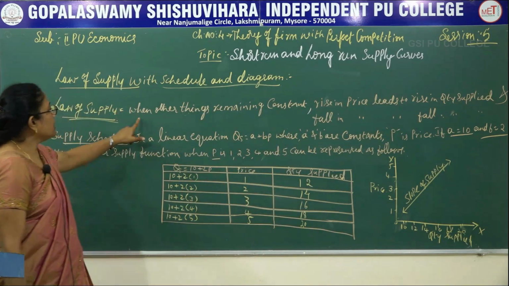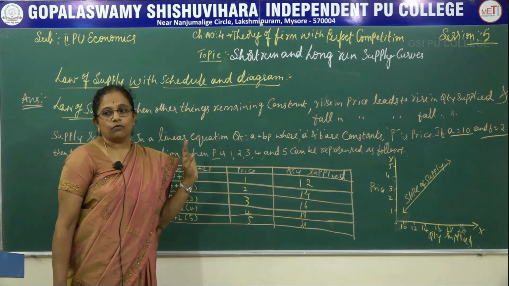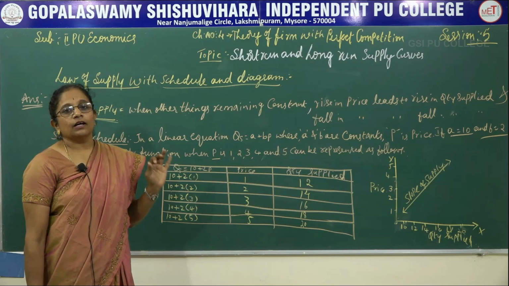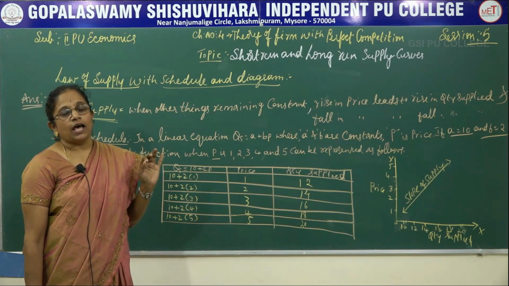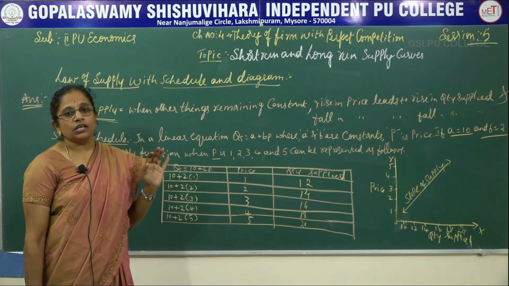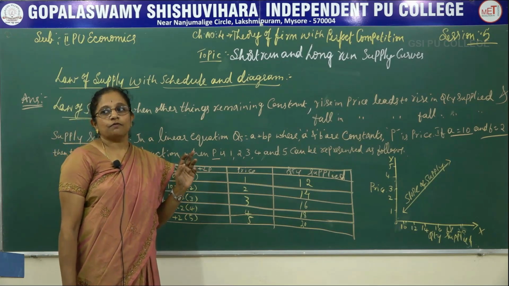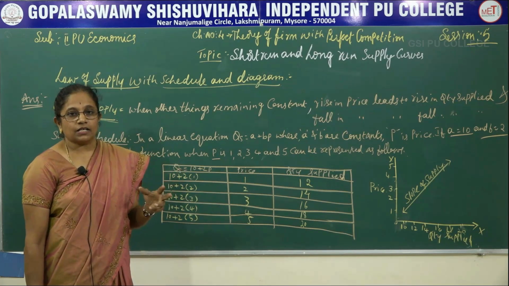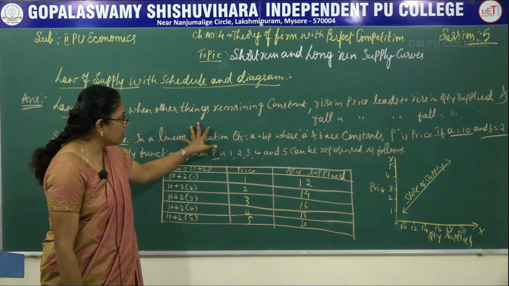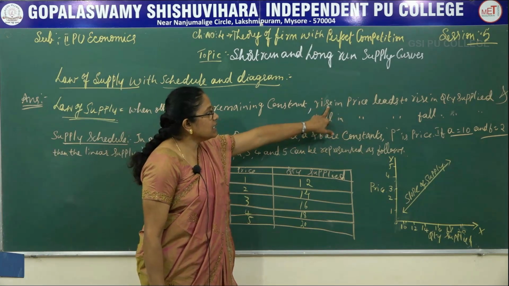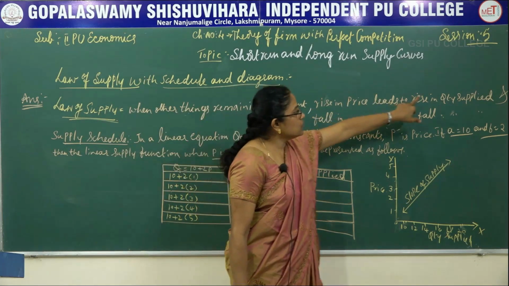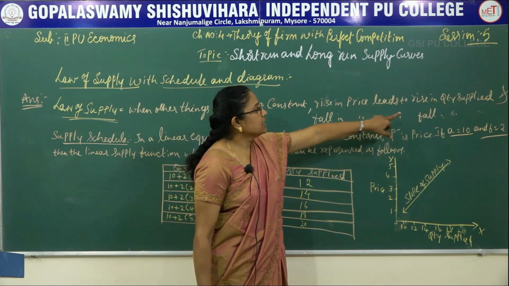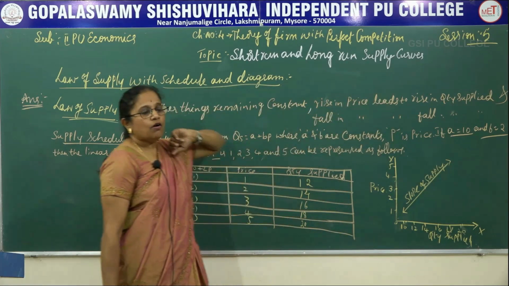Here, when other things remain constant, what does it mean? What are the other things? The other things are the components of the supply function. As we discussed in our previous session, there are 6 to 7 components of the supply function, like price of related goods, future price, etc. So with all these other things remaining constant, if there is a rise in the price, that will lead to a rise in the quantity supplied, and if there is a fall in the price, the quantity supplied will also fall.